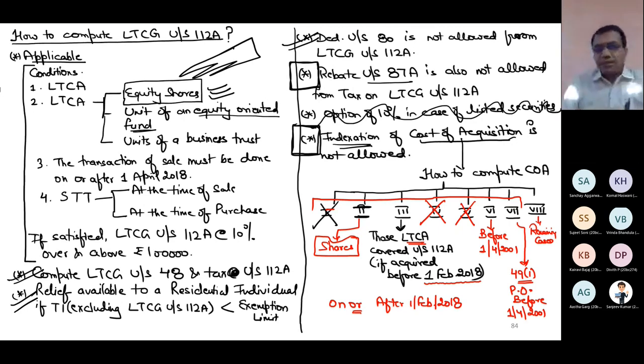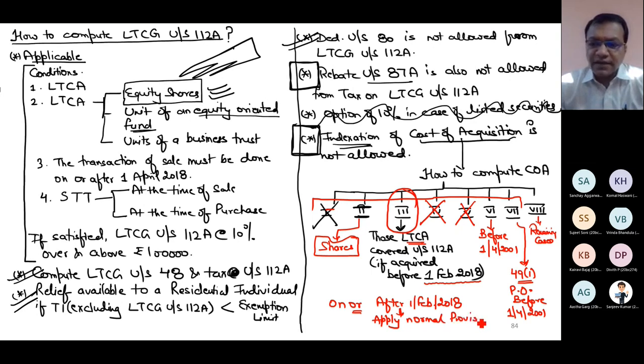Now suppose I have to determine cost of acquisition of these assets which are covered under section 112A. Then I have to check two things. First, when these have been acquired. If these have been acquired before 1st Feb 2018, then it is very simple. I have directly the answer, category 3. If these are acquired on or after 1st Feb 2018, then I have to apply my mind. I will simply apply normal provision.